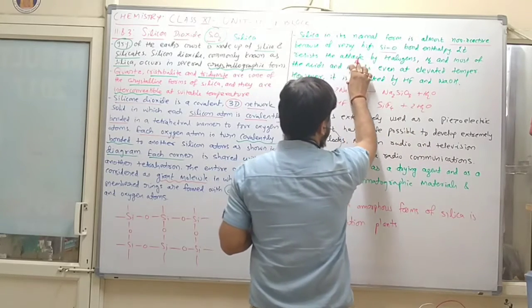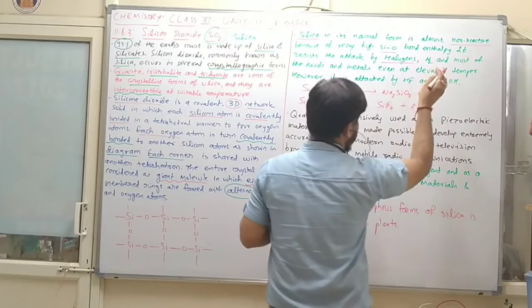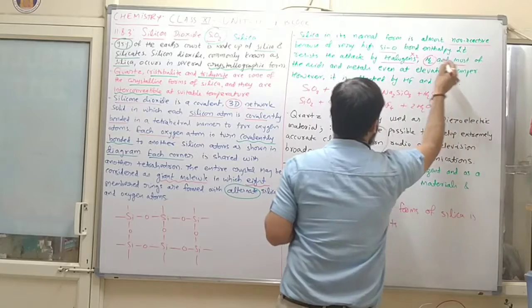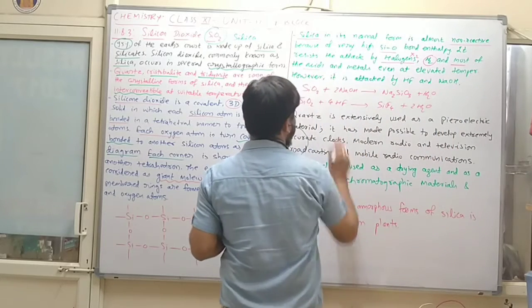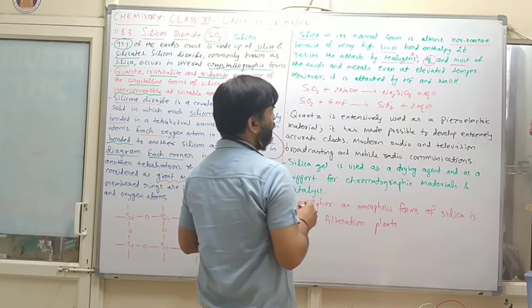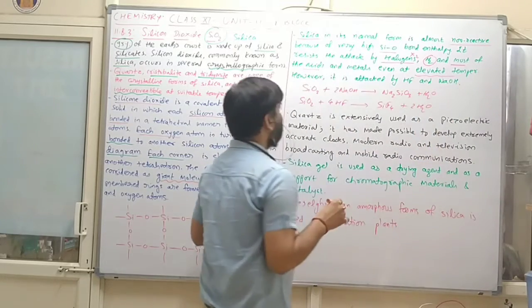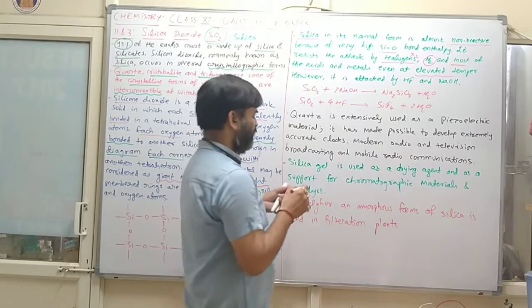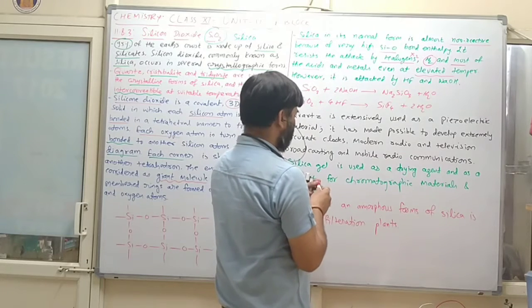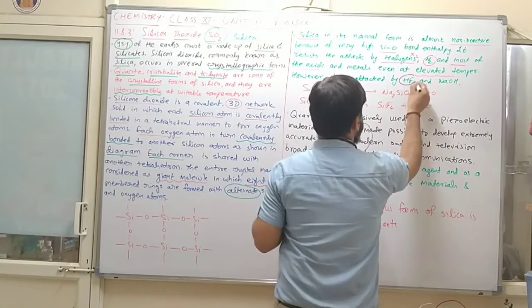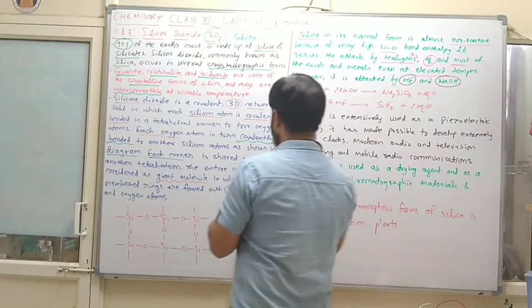It resists the attack by halogens, hydrogen, and most acids and metals even at elevated temperature. However, it is attacked by HF and NaOH.